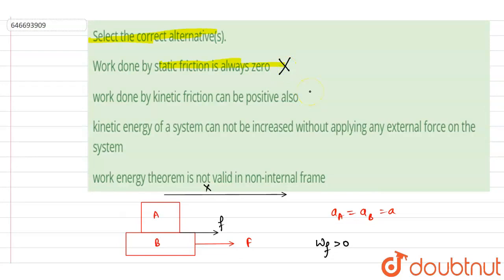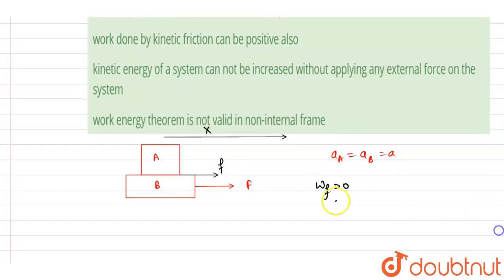It may be positive when there is no relative motion between the two surfaces and the two surfaces are moving as well. Out of them, the friction force on one will be negative and the friction force on the other will be positive. For example, the friction force here on A is positive and the friction force on B here is negative. Equal and opposite will be the friction force acting on them, and this will be the internal force.